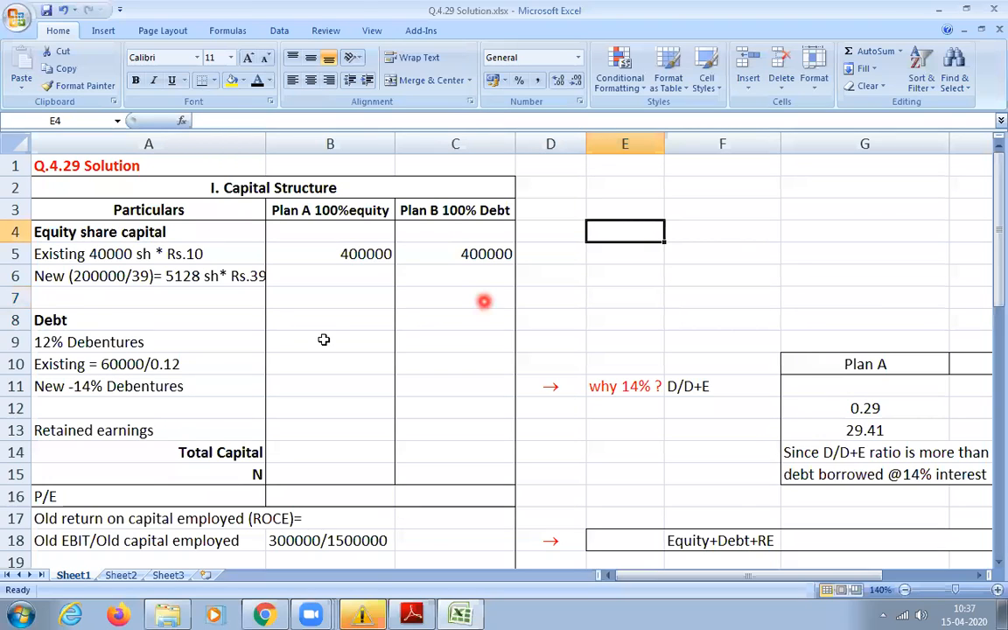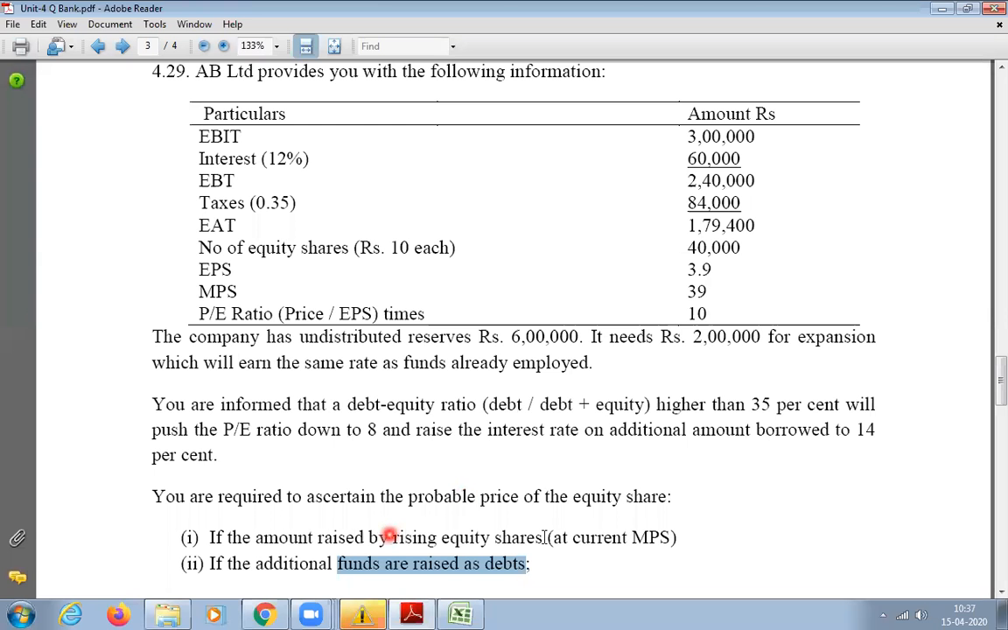So 4 lakhs you write. Now next, they need to raise 2 lakhs by issuing only equity shares. That means how many shares do they have to issue? 2,000, sir. How did you get that? We have to raise 2 lakhs. They need to raise 2 lakhs by issuing equity shares, and you are going to raise at the current market price. Current market price is 39.